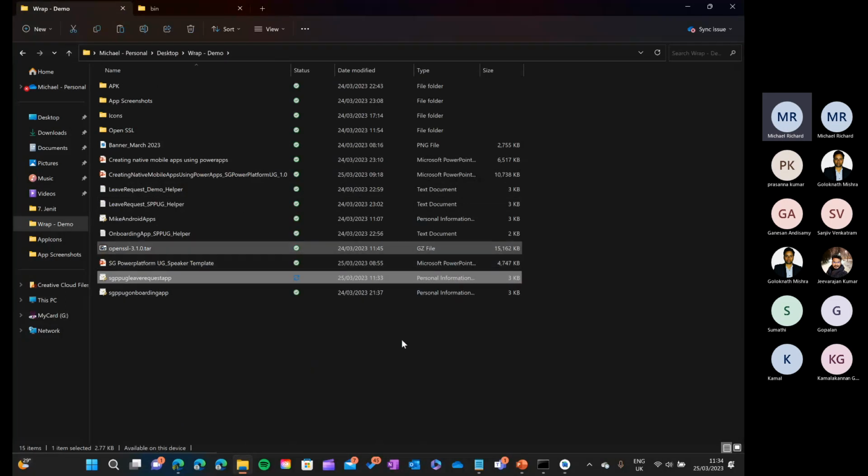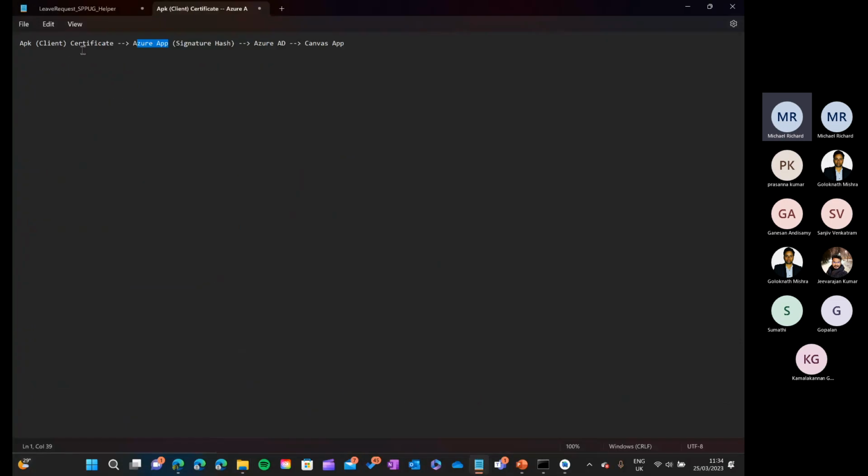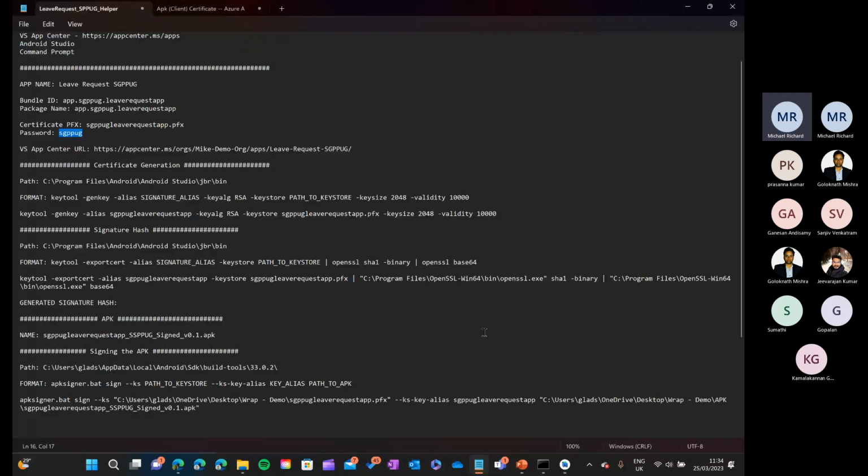So in our entire setup, the certificate is now generated. Now we have to do the signature hash so that we can use it in the app registration. Again it's the same key tool. I already have the command for this. This key tool is basically doing a signature hash by exporting the certificate using the hexadecimal value in the certificate fingerprint, and then converting it into base64.